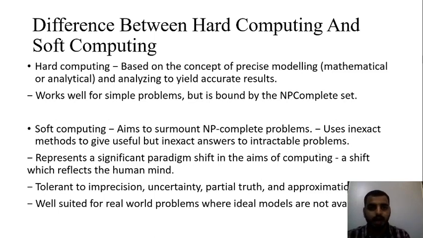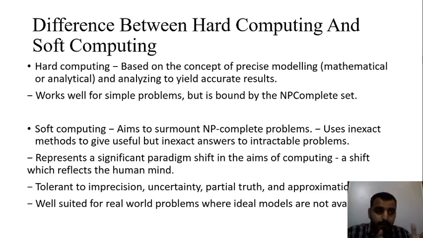Now, what do you mean by this? This may look a bit hard for you, but to make it very simple, as I have given the example of whether this person X is going to the college, hard computing says yes or no. What will soft computing say? Soft computing will say yes, he is going to the college, but before going he is doing these type of things, and also that this person might go to the college or might not go. For instance, the time is 10:30 now.